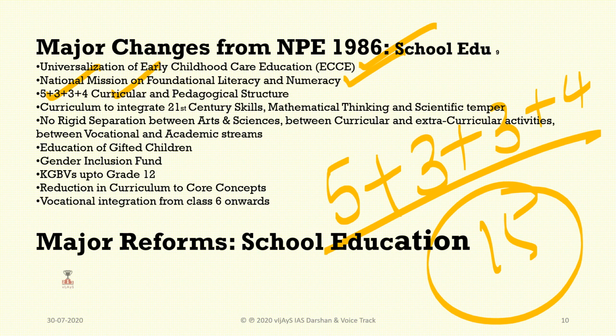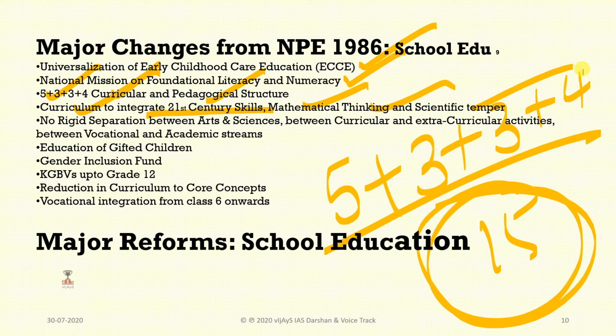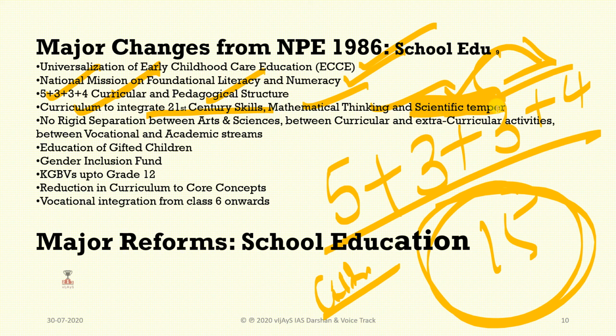So the curricular basis and pedagogical structure will be there. Pedagogical means the behavior of the student, or the entire approach will be given. And the curriculum to integrate 21st century skills, mathematical thinking, and scientific temper is to be made. Too much scientific temper is also very dangerous. Why? Because it disturbs the cultural identity of our India also. So the government will protect against misusing the scientific temper word.